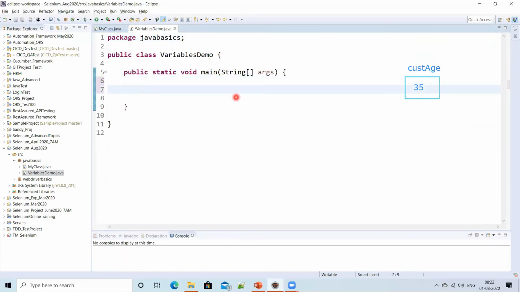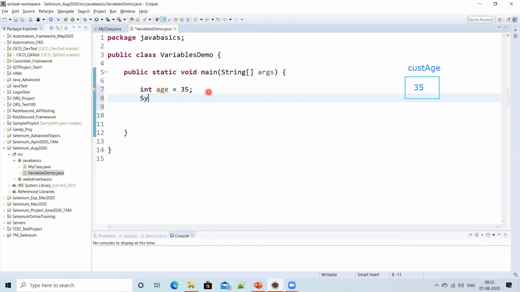So here, let's see how to use variables. I can use a variable like age equal to 35. Here this age is a variable, but Java will not allow you to use a variable directly like this. Always you have to say what is the type of variable. For now it is integer type, so let me give int age equal to 35.